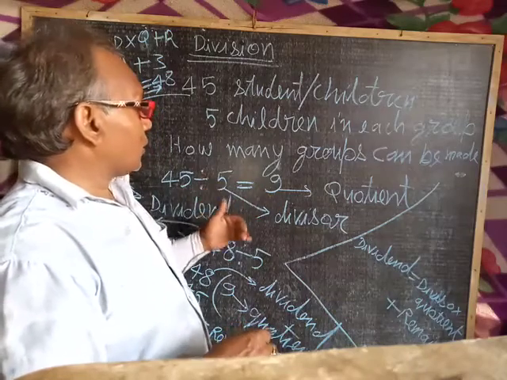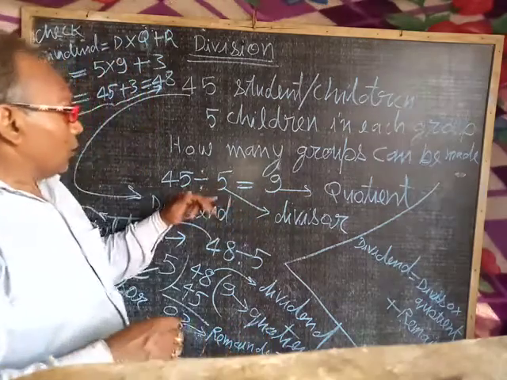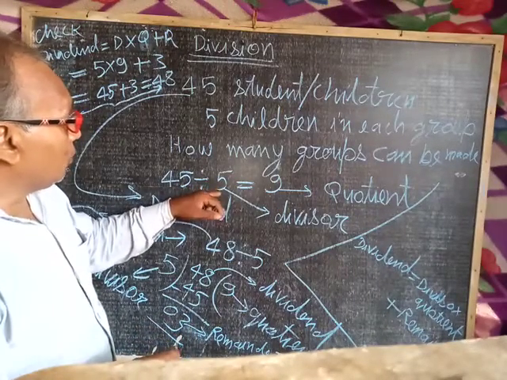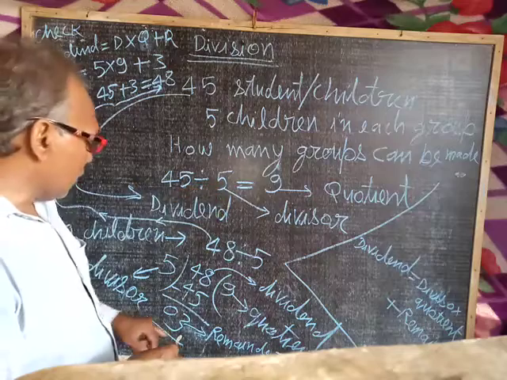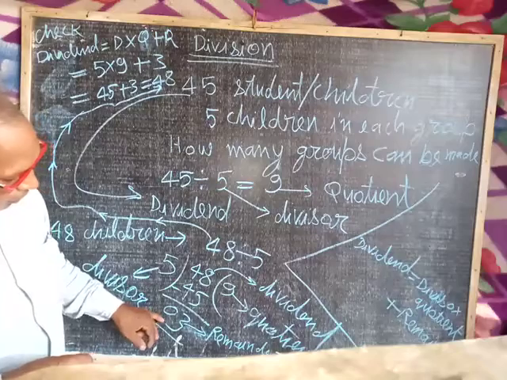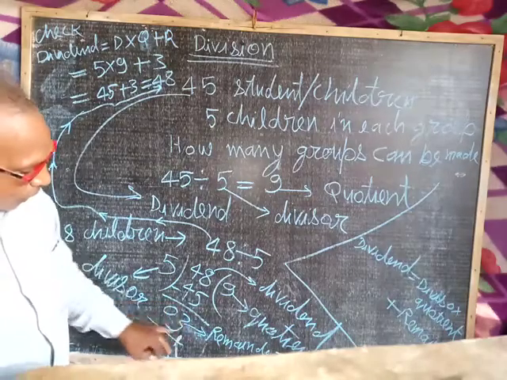And after that, at last, when subtraction is over and if any number comes less than the divisor in this case, then this number is known as a remainder.